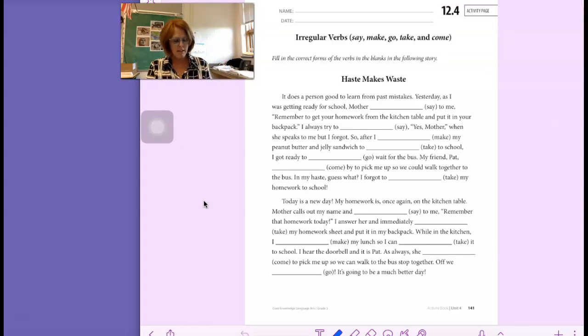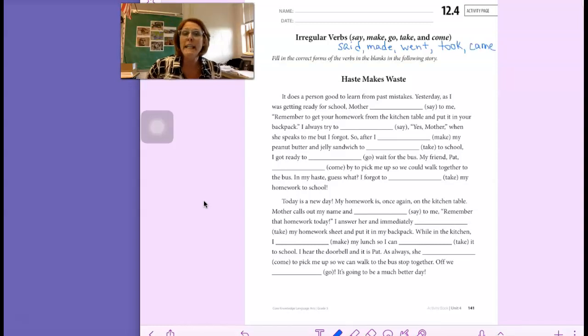Sometimes in a sentence, I'm going to give you the other forms. Remember, if it's future tense, a lot of times we put will in front of a word, and that makes it in the future tense. So this is present tense. Say becomes said in the past tense, right? Make is made. Go becomes went. Take becomes took. And come becomes came.